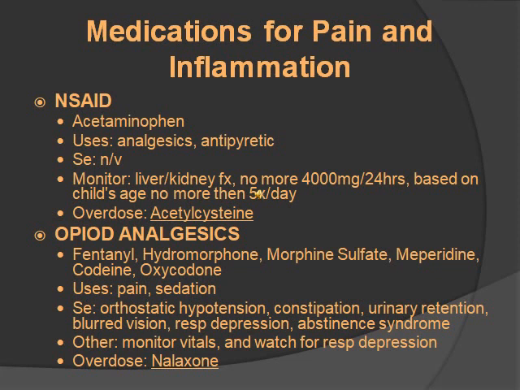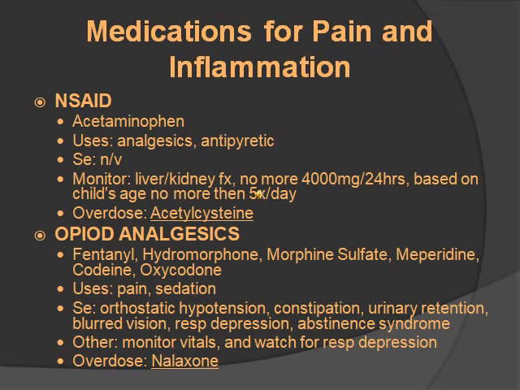You want to monitor the liver and kidney function, no more than 4,000 milligrams in 24 hours, and you give it based on the child's age and no more than 5 times a day. If someone overdoses, you want to give them acetylcysteine. So you should know that acetylcysteine is for overdose of acetaminophen. The opioid analgesics, what these do is bind to opioid receptors to alter the perception and emotional response to pain. These include fentanyl, hydromorphone, morphine sulfate, meperidine, codeine, and oxycodone. These are used for pain and sedation. Side effects are orthostatic hypotension, constipation, urinary retention, blurred vision, respiratory depression, and abstinence syndrome.